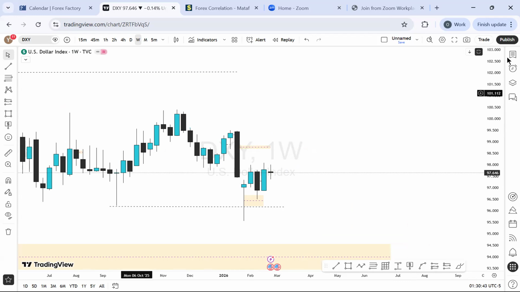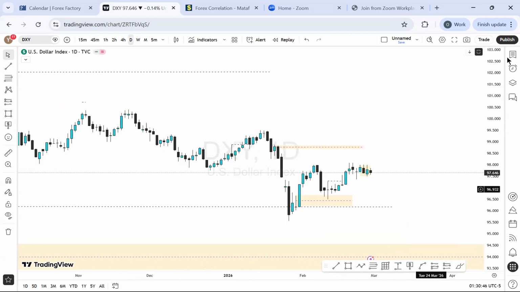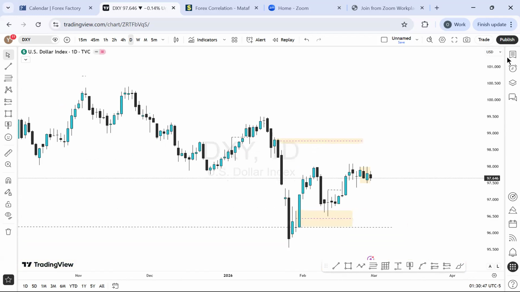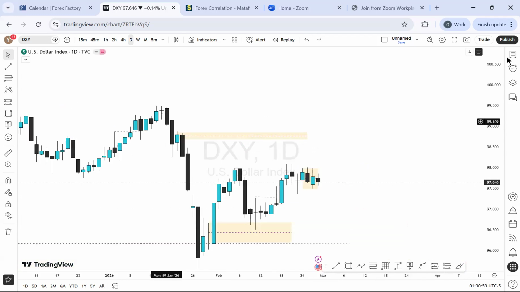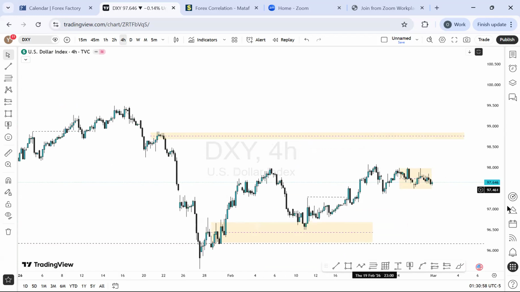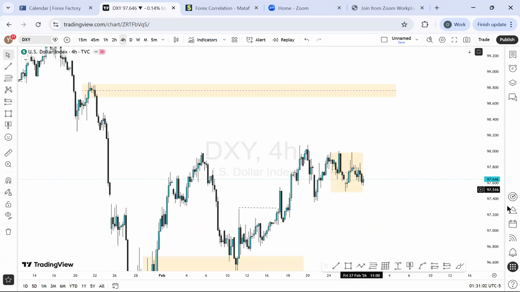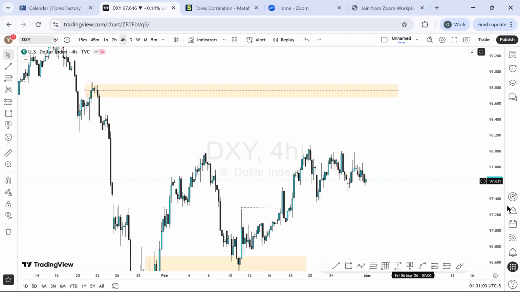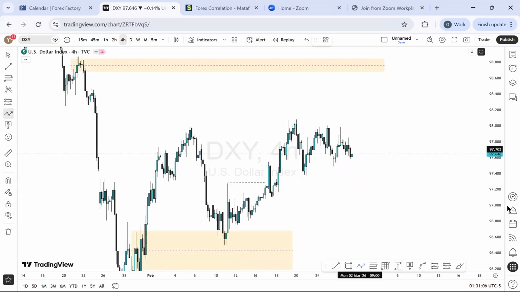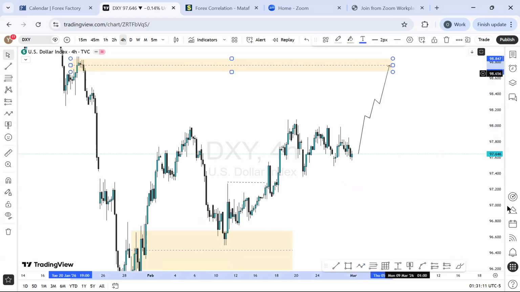And also, when you go to the daily time frame perspective, look at what we have. The entire last week, we had more of a range right there. And this is where I'm expecting the price to get to, at 98.77 around that zone. So if I go to the 4-hour time frame perspective, you will see what I'm doing. I actually boxed out the entire last week's range, which is here. So I'm taking it out now. I want to see the momentum being a bullish one going forward for this week overall on the DXY, to the price here. So that will be my projection going forward for DXY for this week.